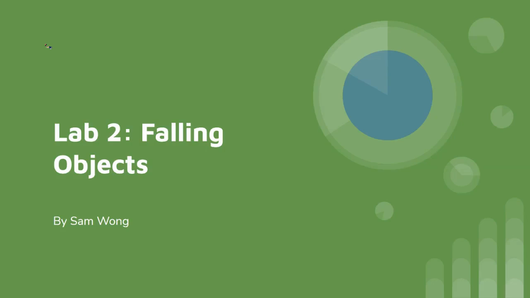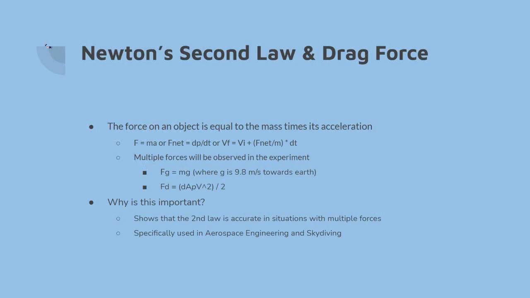Hi, I'm Sam Wong. This is Lab 2 for Physics 2211, and we're looking at falling objects today. The purpose of this lab is to look at Newton's second law as it pertains to multiple forces and also drag force.